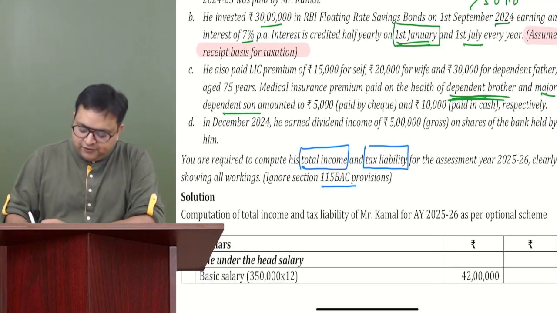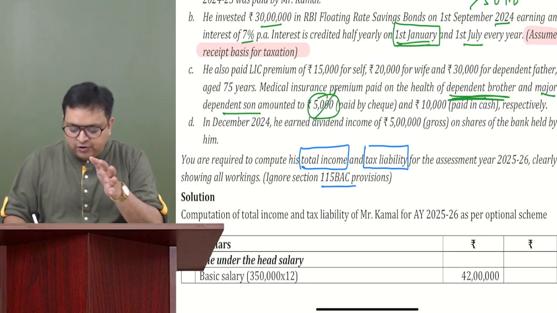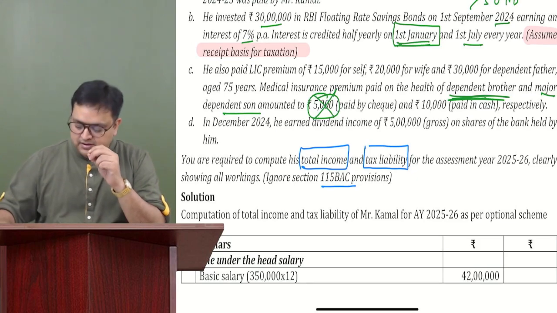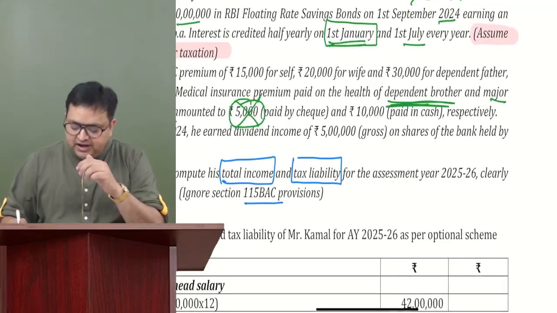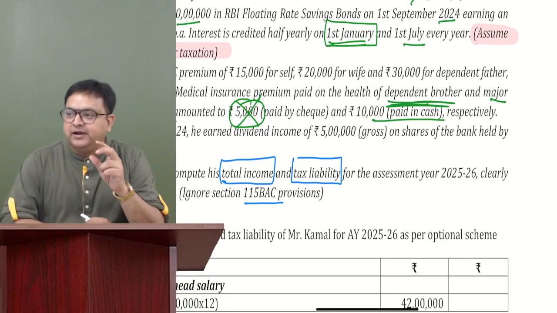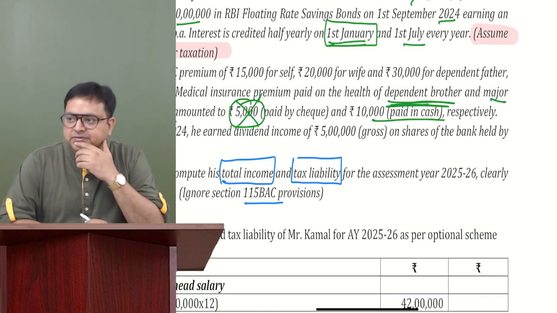Okay. Guys, for brother, we have paid 5,000 by check. Whatever we have paid for him, we will not get it. And for dependent son, we can get it, 10,000, but it is paid in cash. What do you know about it? Allowed or not allowed?